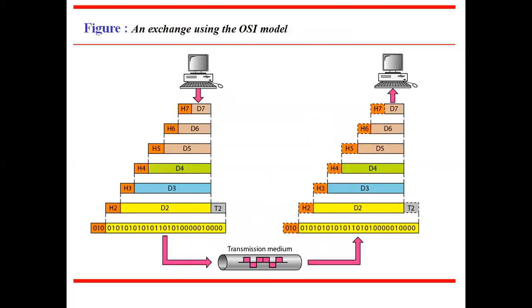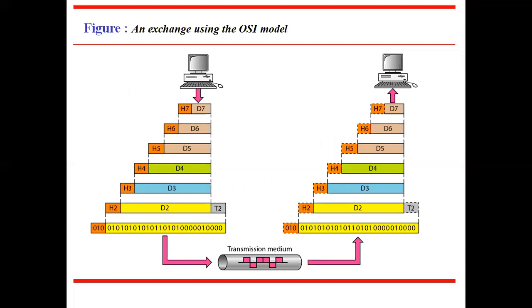Now we look at the organization of the layers. Let us look at the screen. It shows how the different layers are organized. On the sending side, each layer is responsible for taking the data from the upper layer, adding control data as a header, and sending this whole data to the lower layer. That is, it performs encapsulation.